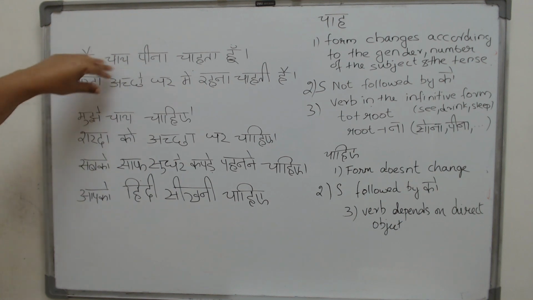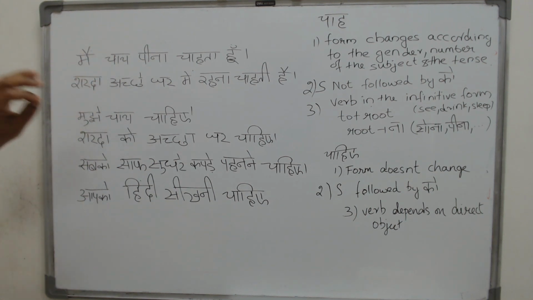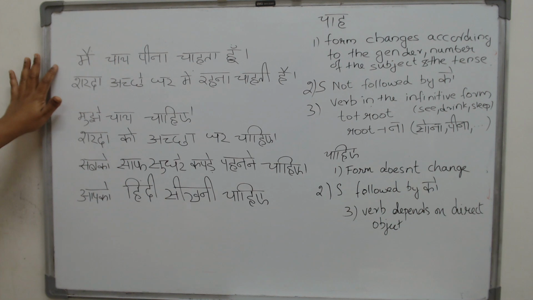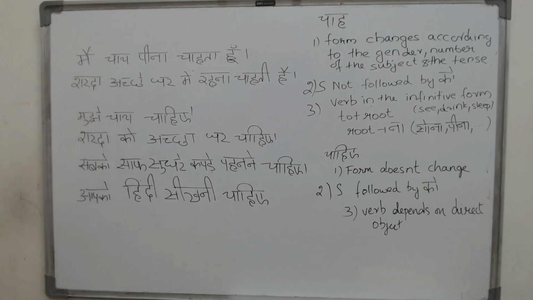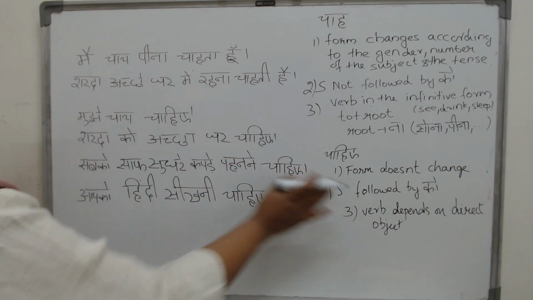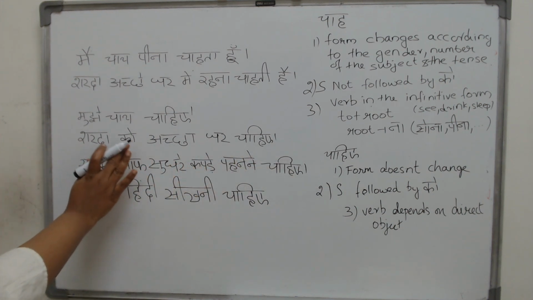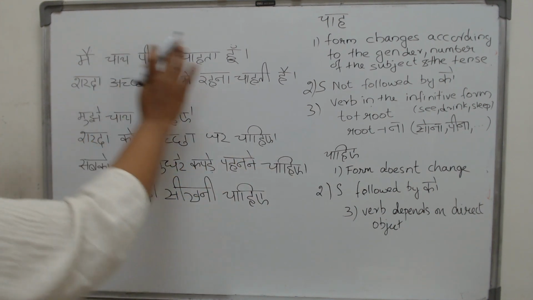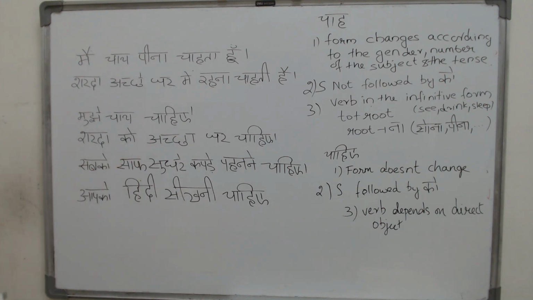This is present tense, but in certain forms of past tense, you will see that the subject is followed by ne. But now you don't have it because it is the present tense. That is the second thing you will notice here. Here your subject is always followed by ko, and here your subject will not have a ko next to it.